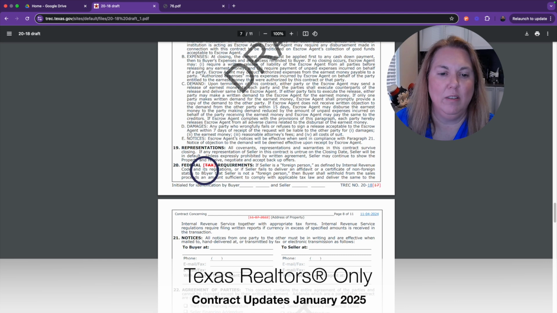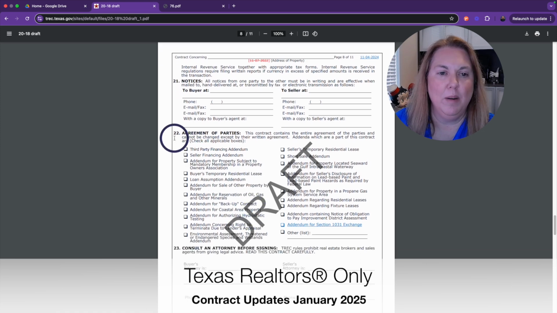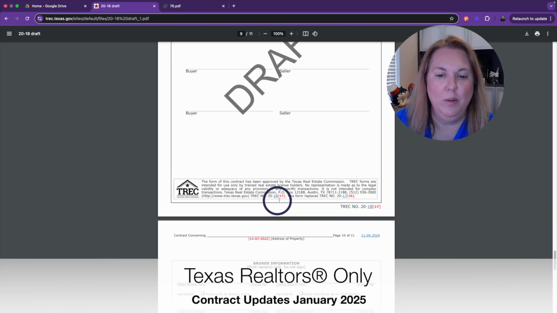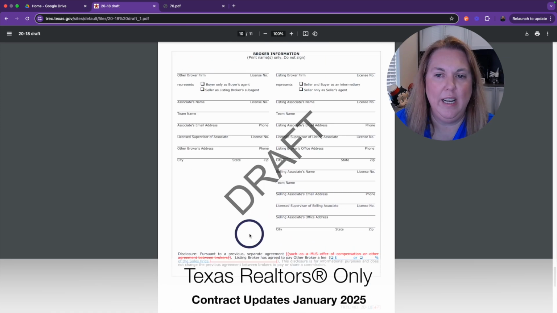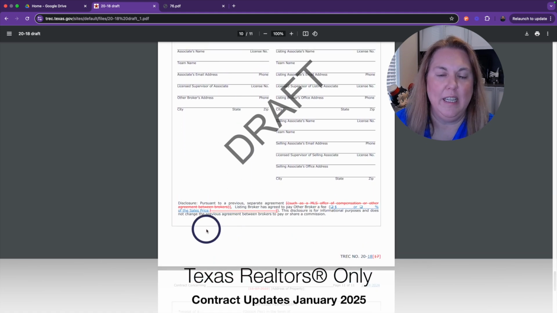They're taking out tax, and it's just going to say federal requirements. Again, the date. And then here on number 22, they've added the addendum for section 1031 exchange. They have removed the version number and changed it to the correct version number. And then on page 10 of 11, remember this is not a part of the contract because it is a disclosure.